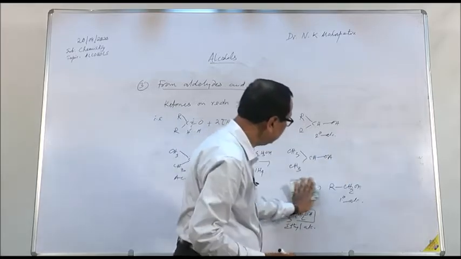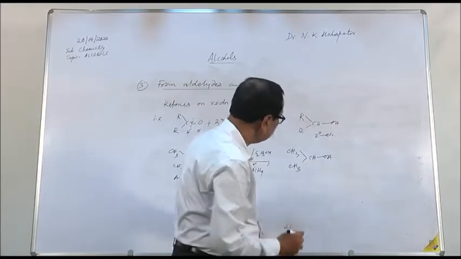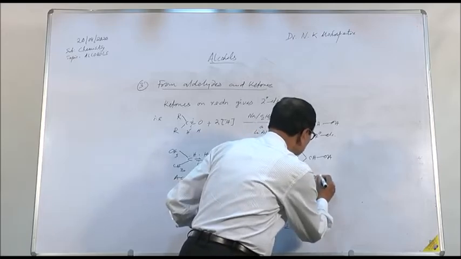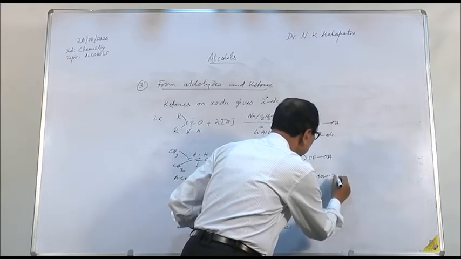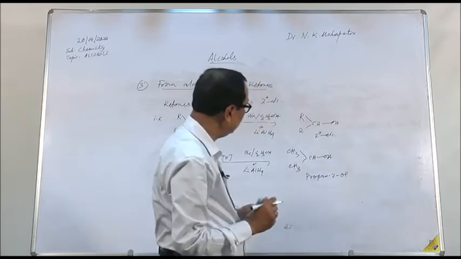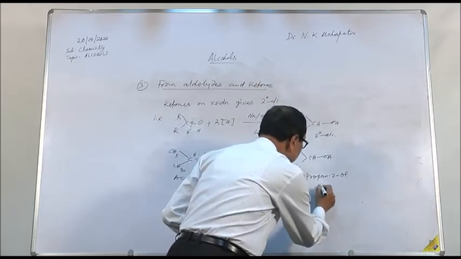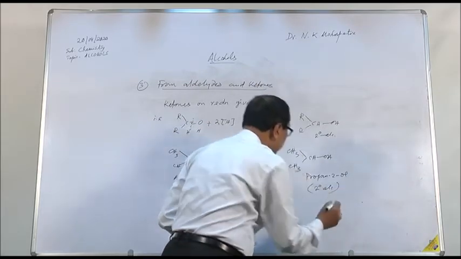This is a 2-degree alcohol, which is propan-2-ol.